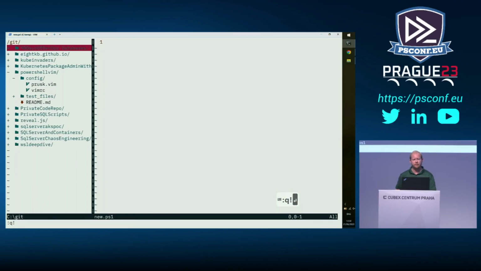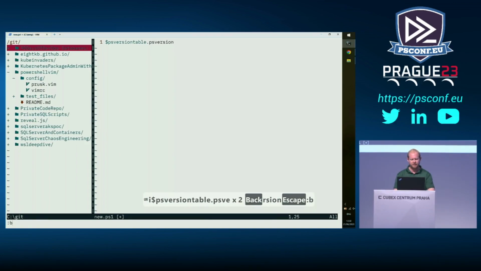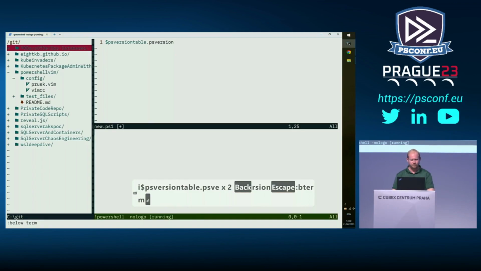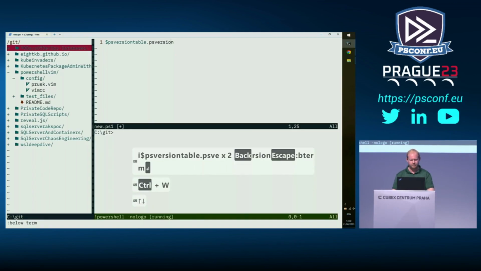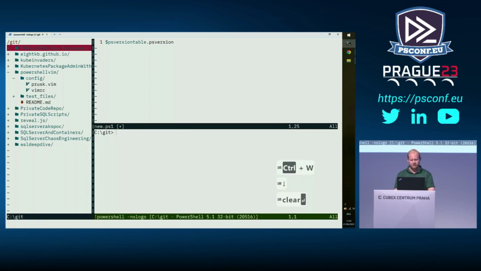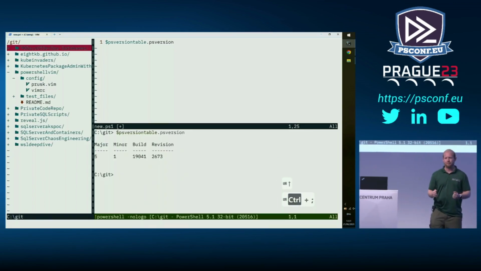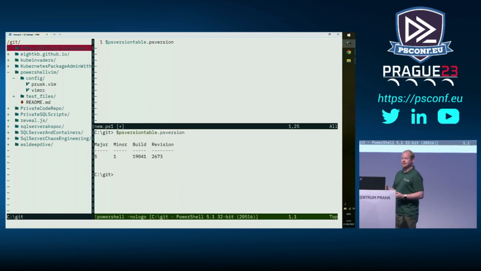Alrighty, let's get into actually writing some code. So if I come into insert mode and do PS version table, and I actually need a terminal, so I can type bterm. Where am I? Am I in the terminal? No, there we go, I'm there. Excellent. Okay, so now I can just hit Control, boom, done. Yay, we're pretty much there. Not quite. That's a nice simple way of doing things.